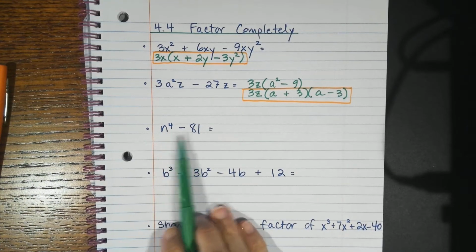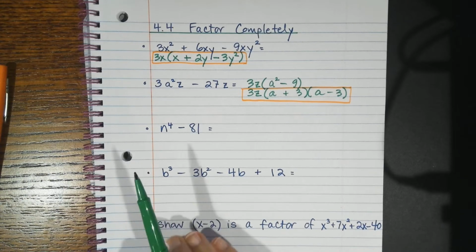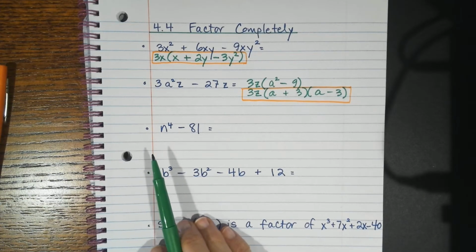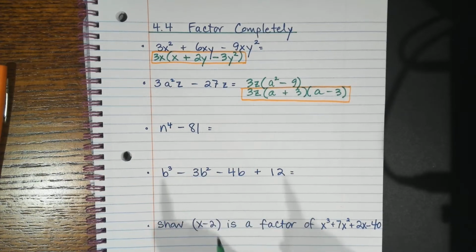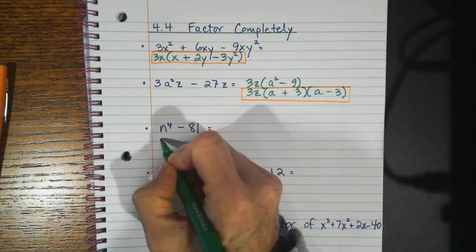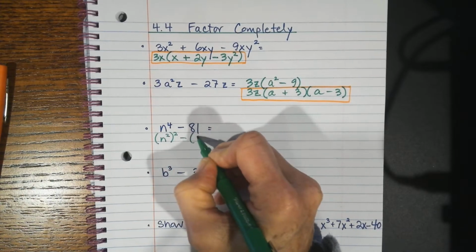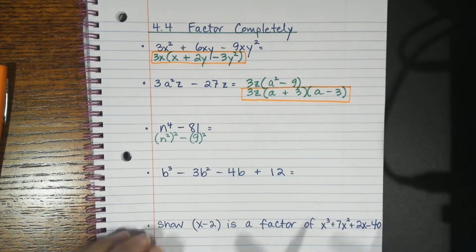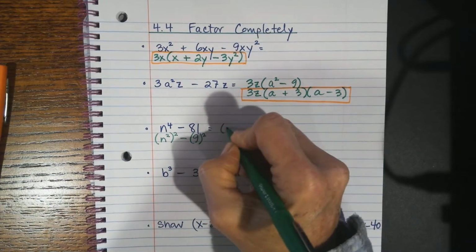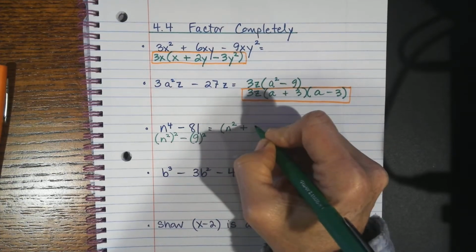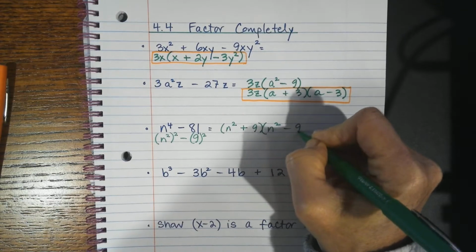Number 3, I look at n to the 4th minus 81. They don't have anything in common. So then I think, okay, 2 terms. Which of these 2 terms does it look just like? I see a squared thing and I see a squared thing. So this is n squared times n squared, and this is 9 times 9. So that pattern again is going to factor into n squared plus 9 times n squared minus 9.